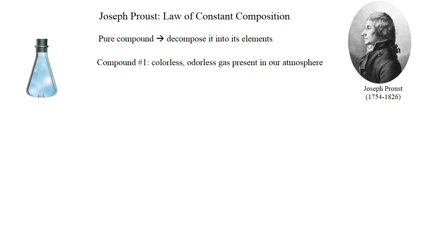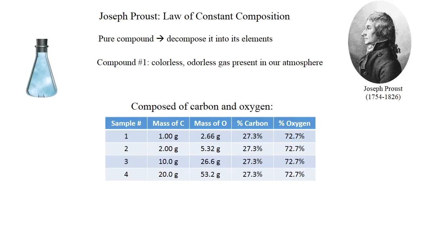Okay, so he took a compound that he knew its properties. Compound 1 was a colorless, odorless gas present in our atmosphere, and he could decompose it. He knew that it was composed of carbon and oxygen, and he could separate them into the elements. Based on his 4 different samples, no matter when they were collected, whatever the conditions were, he always determined that this particular compound was about 27% carbon and about 73% oxygen by mass.